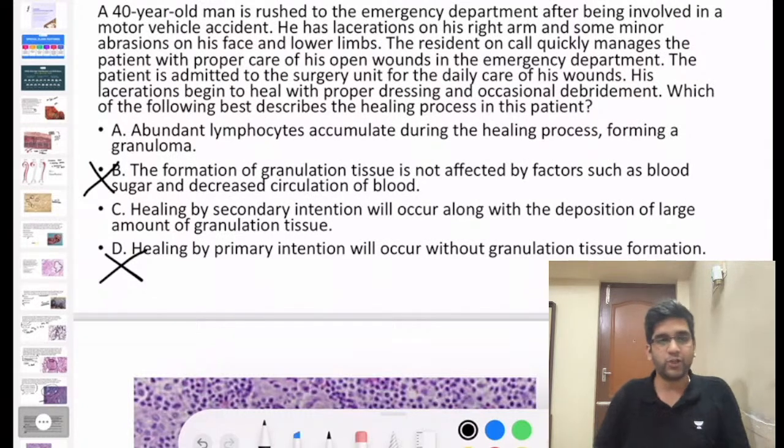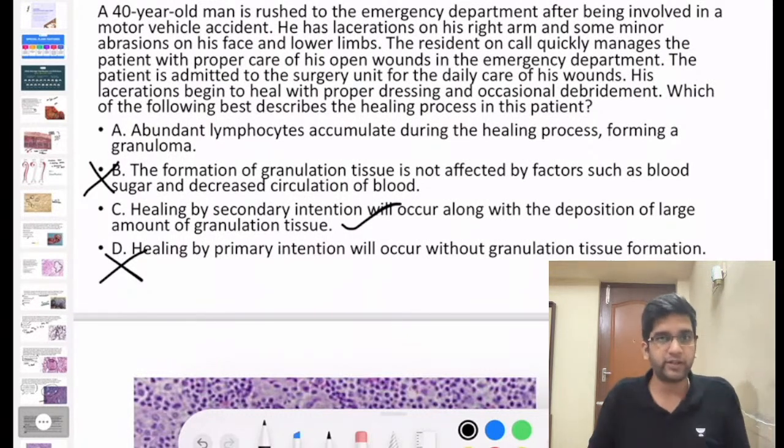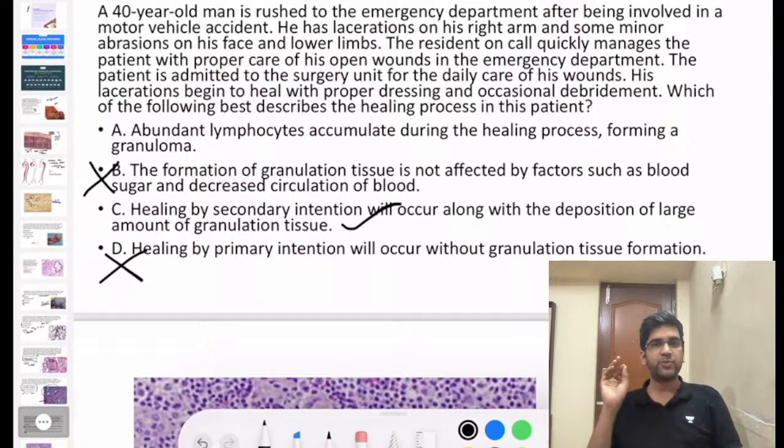Now I have option A and option C. Option C, if you read, says healing by secondary intention will occur along with the deposition of a large amount of granulation tissue. Is option C a correct statement? It's definitely correct. Whenever any tissue heals by secondary intention, it will have a large amount of deposition of granulation tissue, and in this question it has healed by secondary intention. So option C will be the most appropriate answer.